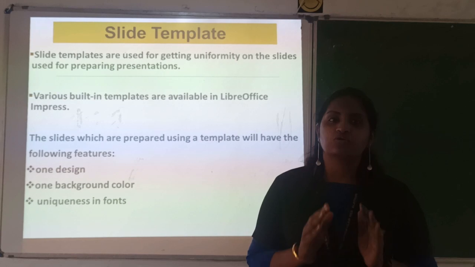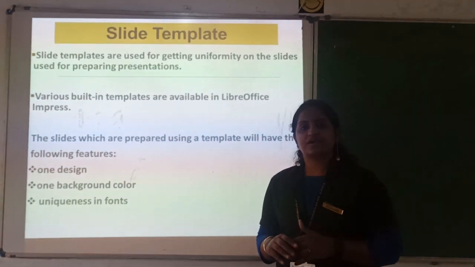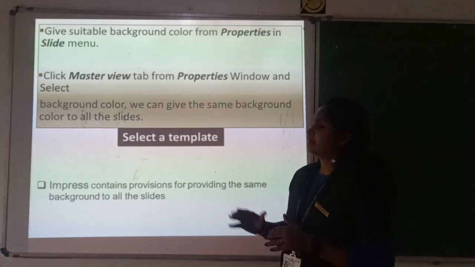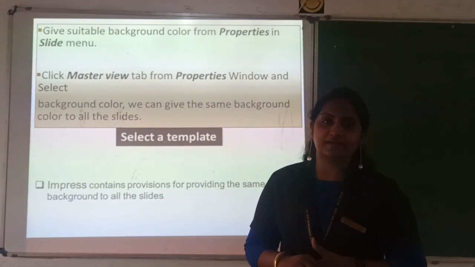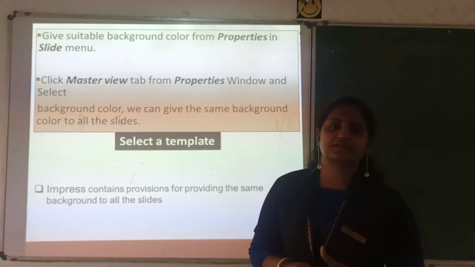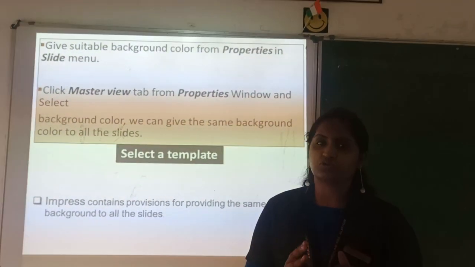So, to apply such things, we have an option here, master view. In the slide menu, you have the properties and in that you have the option master view. Using that section, you can apply suitable colors.